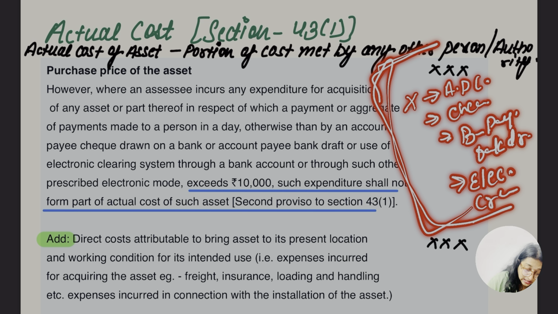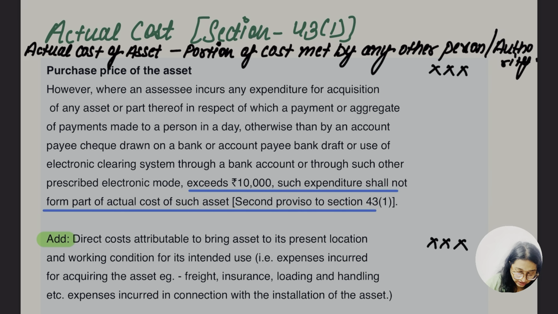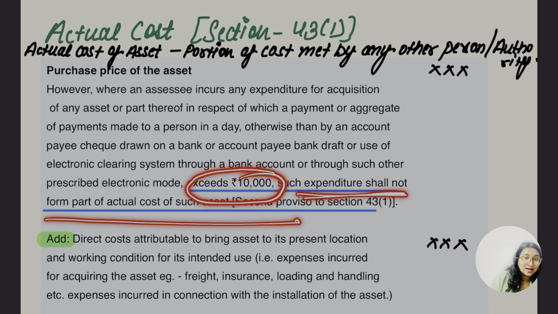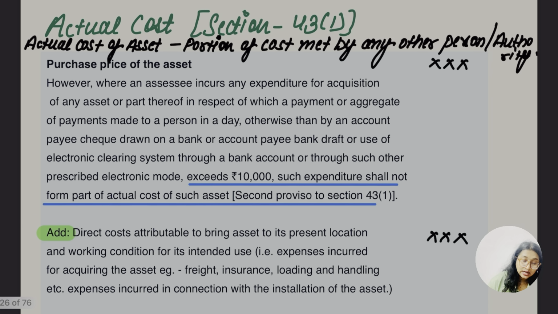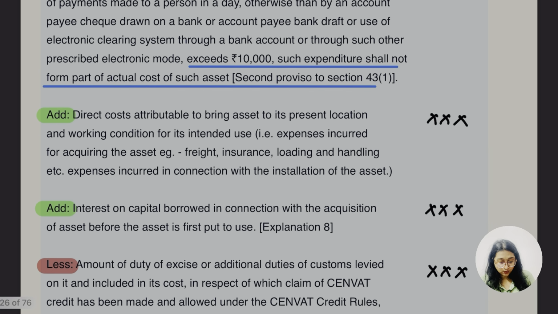If it is made other than these things, मतलब they are not using this part, ठीक है. If the payment is done other than this, which means cash, and that cash exceeds 10,000, such expenditure shall not form part of actual cost of such asset. This is as per second proviso of section 43 subsection 1, ठीक है.